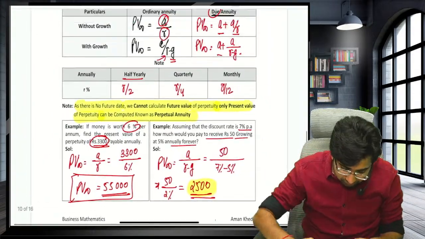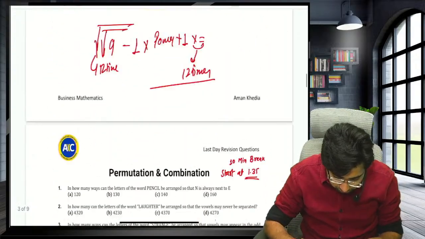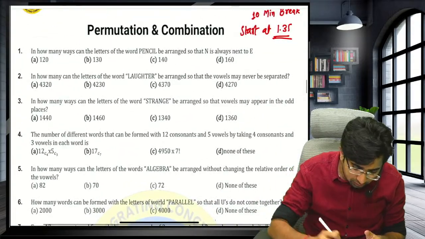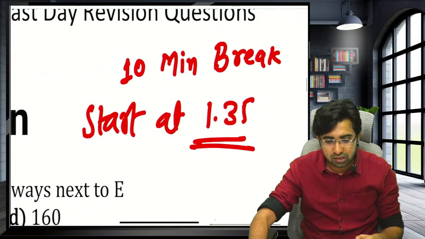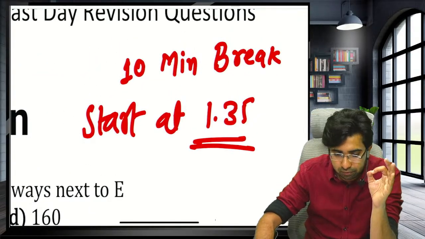Guys, we are done with this. Now we are moving towards the advanced questions of permutations and combinations. So guys, you can take the break of 10 minutes. We'll start at sharp 1:35.